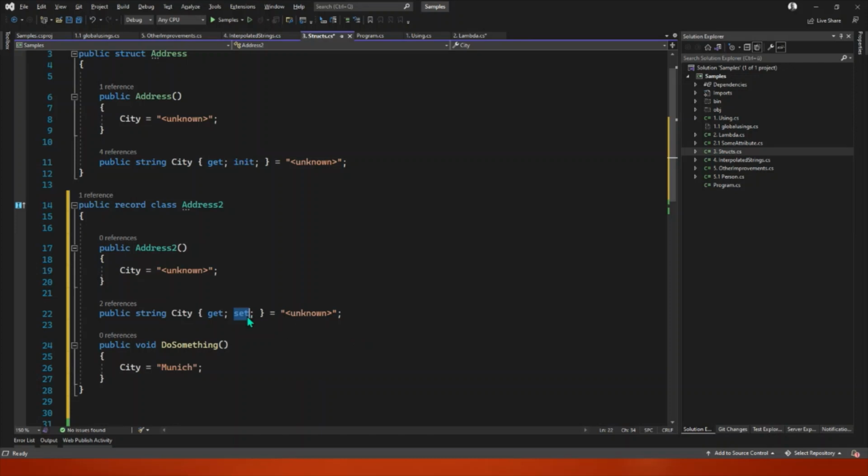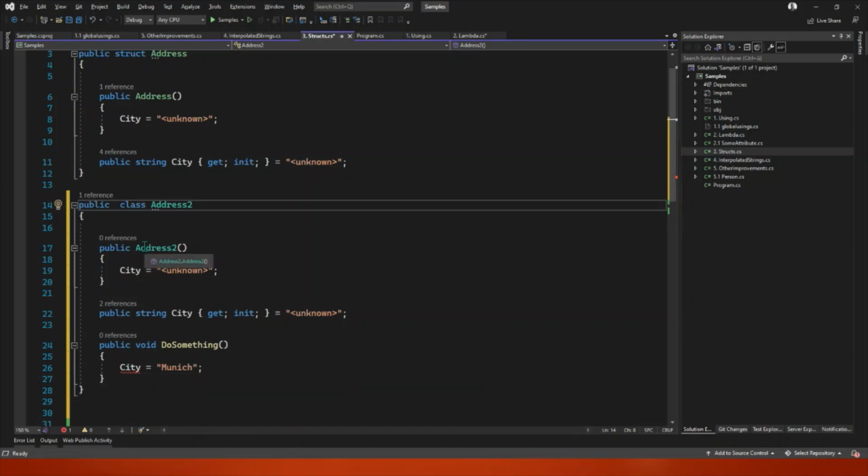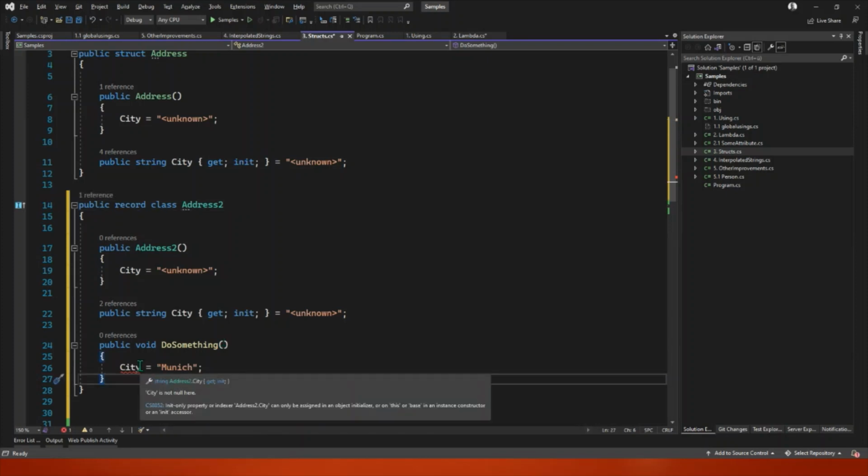So this is right now immutable, and making it immutable has nothing to do with the record keyword. I could be here, and this is again immutable. You can see the message here. It will be init only property, blah, blah, blah. And if I have a record, I guess it will be the same. So yeah, immutability is not something that we are automatically after with record.